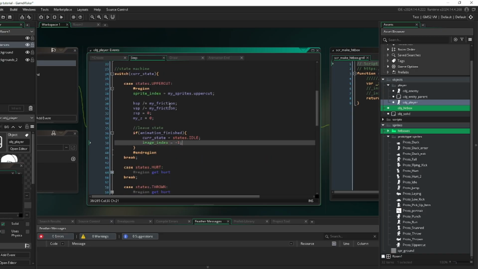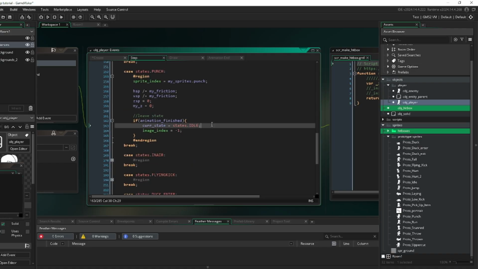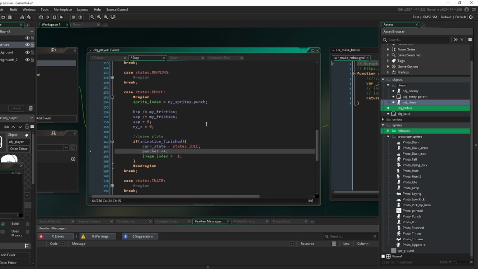And we'll go here to the punch state. So here in the punch state, what we're going to do is punches++. So basically every time the punch is performed and we go back to the idle state, punches is going to increase by 1. There's another way to write that, but I like just writing these 2 plus signs.